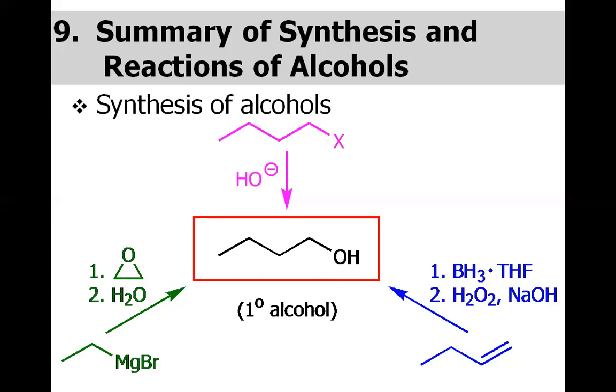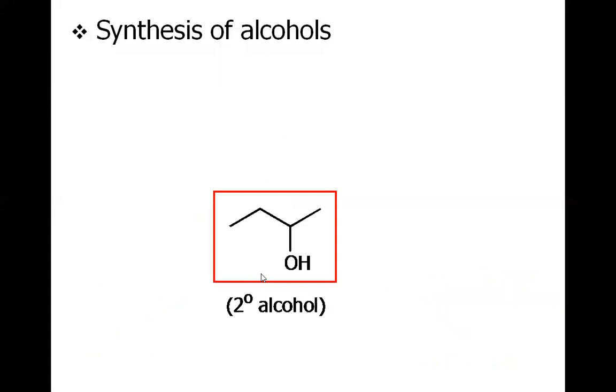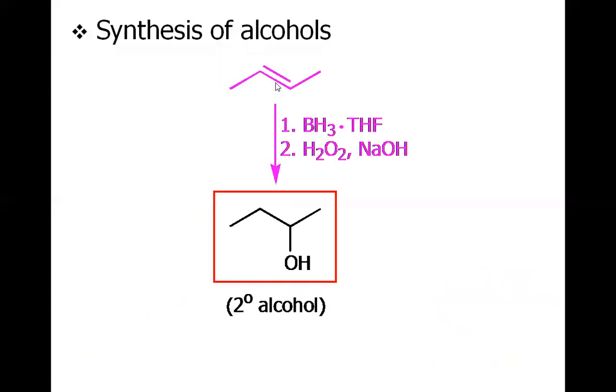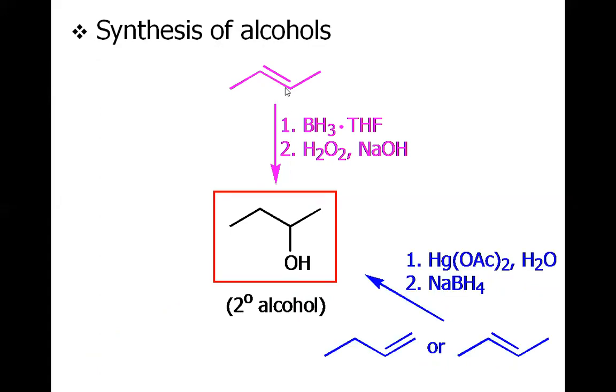This we have not learned in this lecture series, but we will learn this when we discuss the chemistry of ethers. So this epoxide will be opened by this organomagnesium compound to afford the primary alcohol. For the secondary alcohol, we have this internal alkene being protonated, and this may be protonated with the acid.